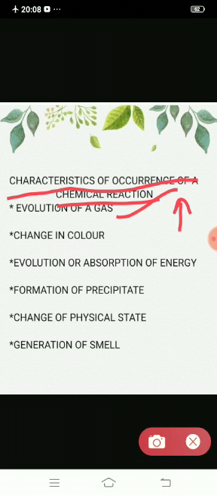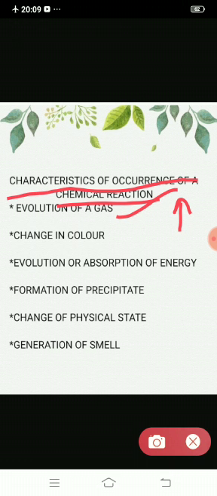It can also be a change in color. When we are cooking food, sometimes there is a change in color, so some chemical reaction must have taken place. Or if there is a stain on your cloth and you use detergent powder to wash it, that will bring a change in color.